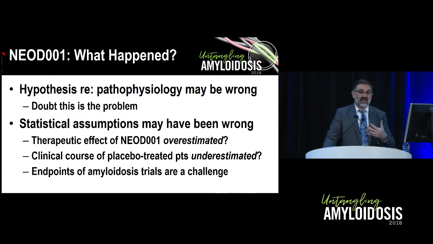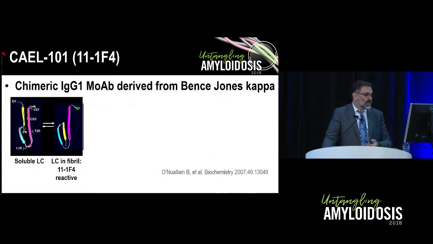It is not feasible to do an endlessly large study, and there's a lot of debate about what the best endpoints are for patients in randomized studies with AL amyloidosis, especially since it's such a heterogeneous patient population. So where does that leave us with antifibril-directed therapies in AL amyloidosis? There's still one compound in development, CAL-101, which previously was called 11-1F4.